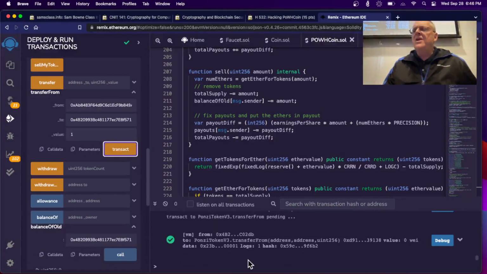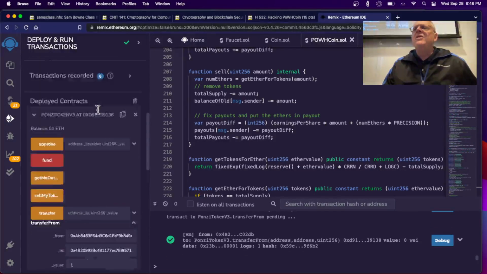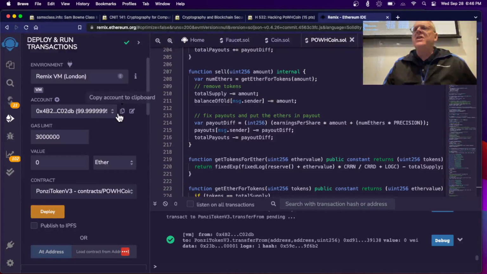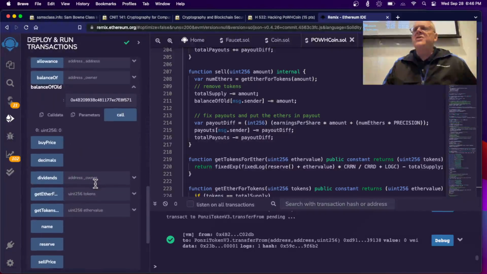Do a transaction. Okay, something happened. Now I'm going to see how much money is in the third account by copying it here. And now go to balance of old.